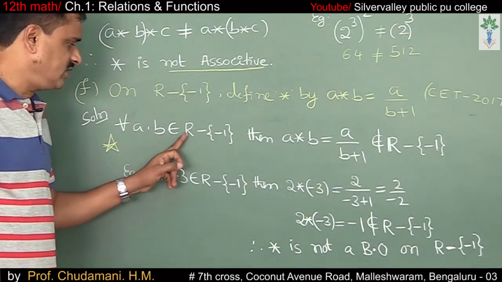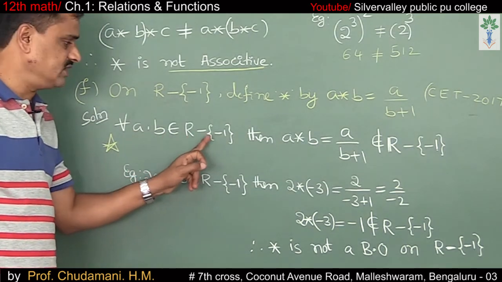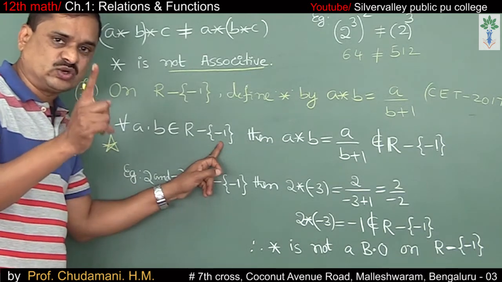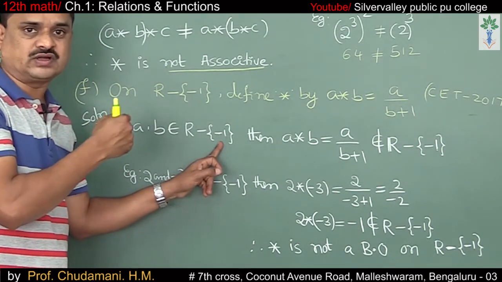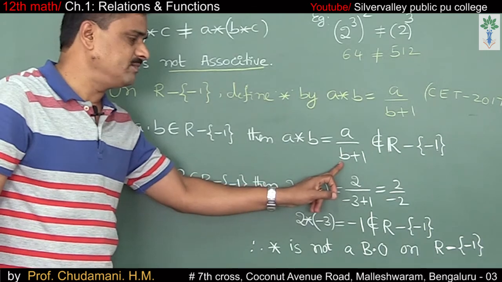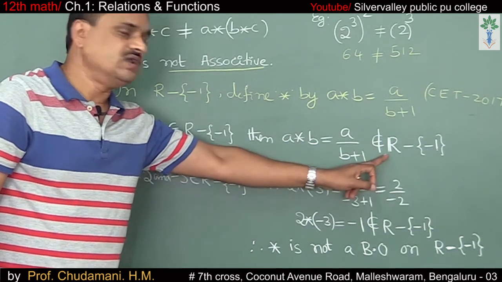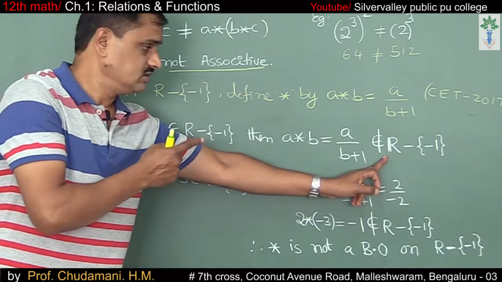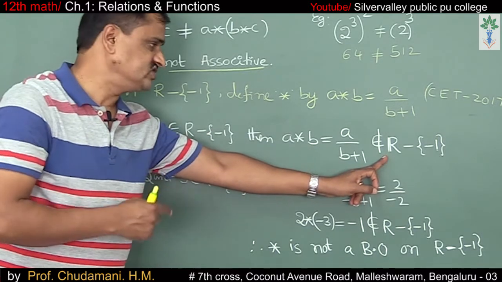For all A, B belongs to the set of real numbers except minus 1, all the real numbers excluding minus 1, minus 1 is not there in the set. Does A star B equal to A divided by B plus 1 belong to the set of real numbers? Usually here we commit the mistake. Please note that.